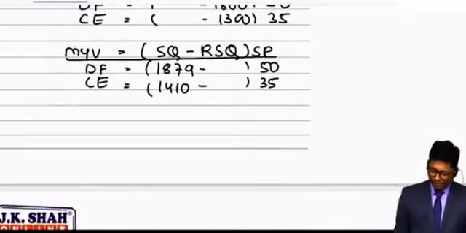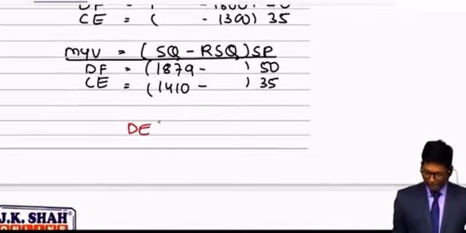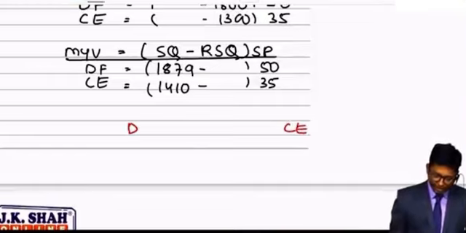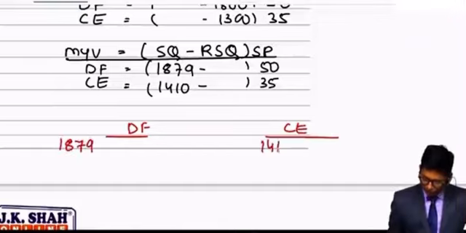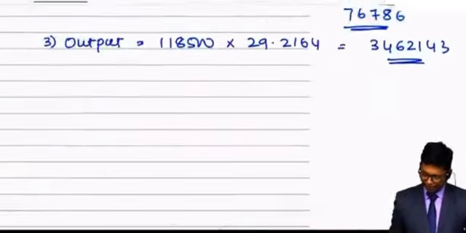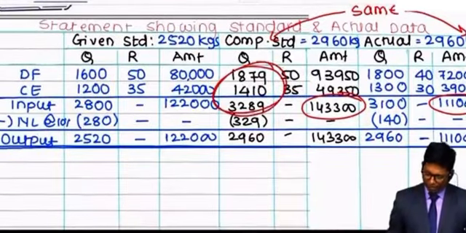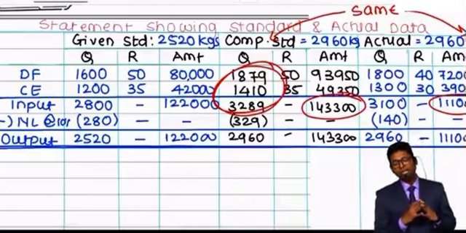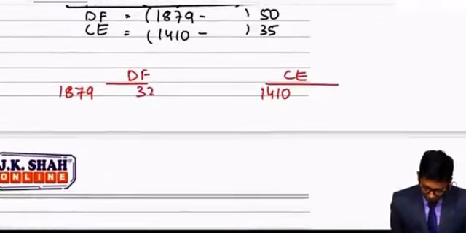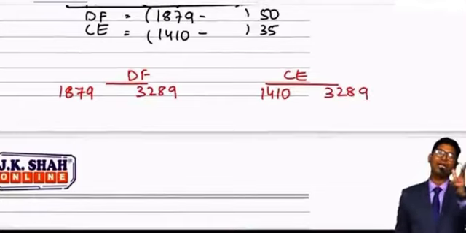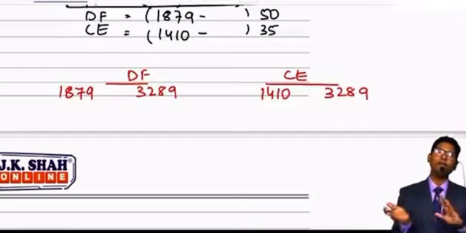Now, to calculate revised standard quantity, D F and C E, two materials we are using. Now first of all, check students what is the standard proportion of them. It is 1879 and 1410. If you check the table, this proportion is written over here. That means if you are putting 3289 input, out of that 3289 input, this is the proportion of your standard quantity of the two different materials.